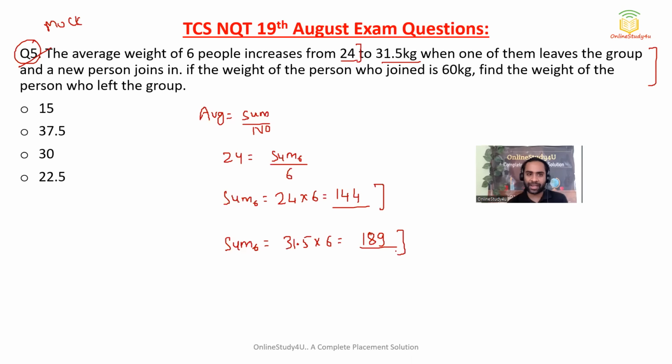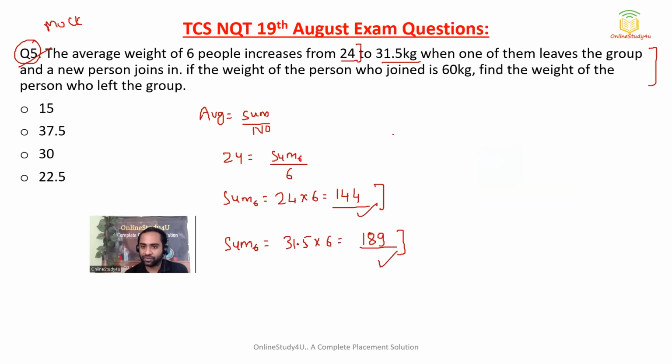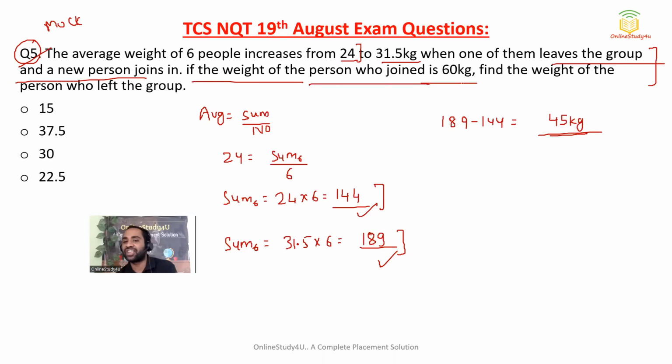Now, so basically what happened? Earlier the total weight of 6 people was 144, and now the total weight of 6 people is 189. So how much has the total weight increased, my dear friends? The total weight increased by 45 kg. Now how it increased, that we will see. The average weight of 6 people increases from 24 to 31.5 kg when one of them leaves the group and a new person joins. If the weight of the person who joined is 60 kg, then a total of 45 kg is increased.